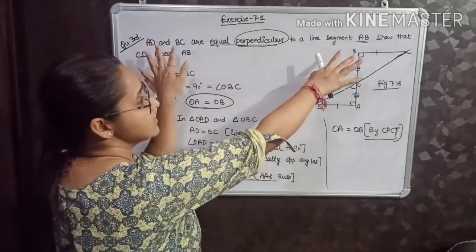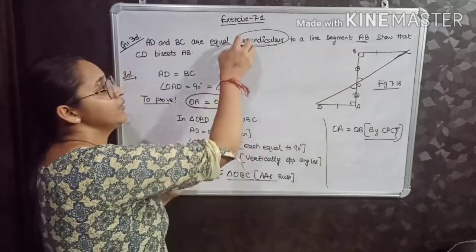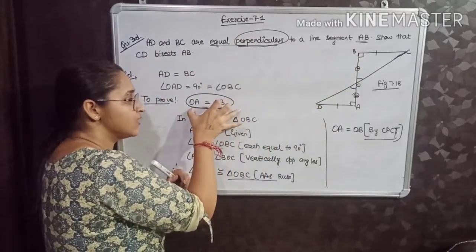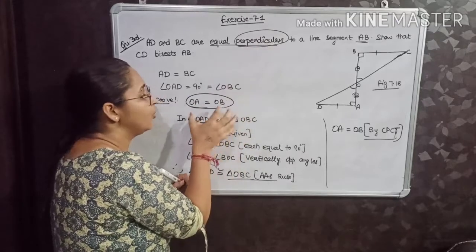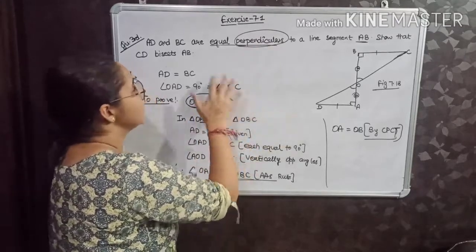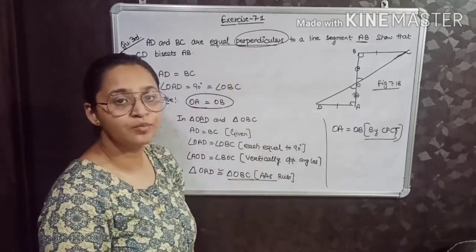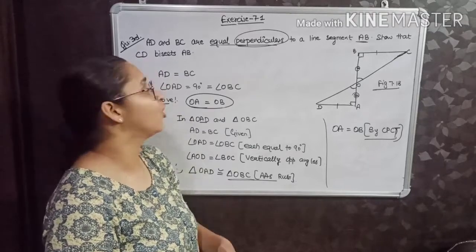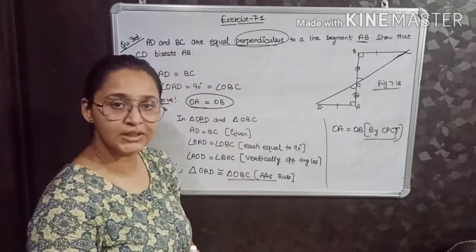So in the third question, see, nothing was difficult, you just have to understand what is given. From these statements, if you are able to derive what is given, if you are able to conclude what is given, then you can easily prove what is to be proved. Okay, this was all about question number 3. Thank you.